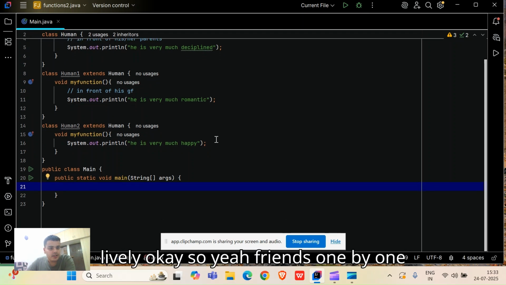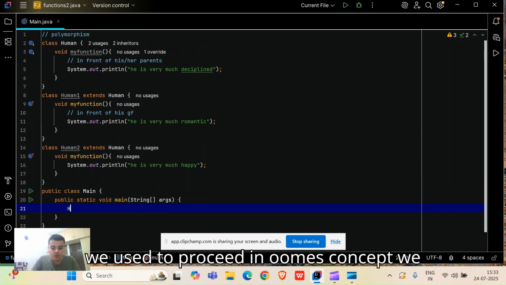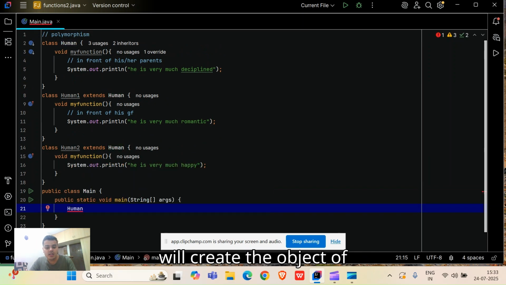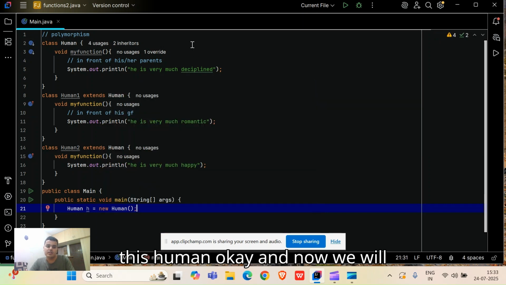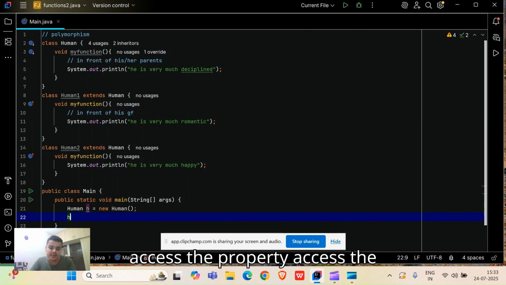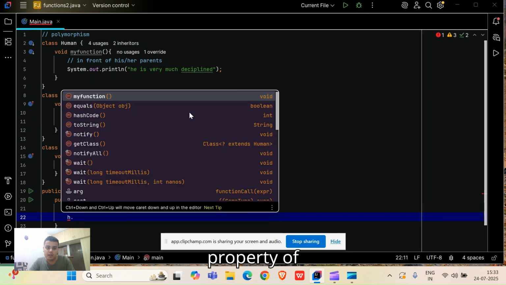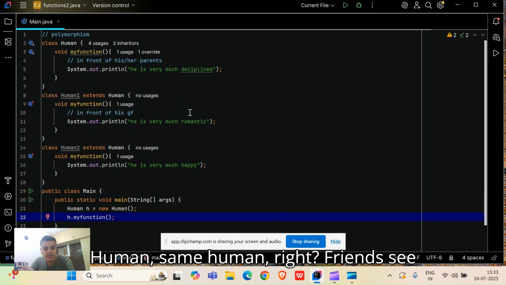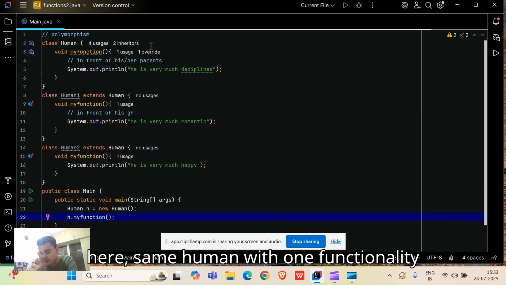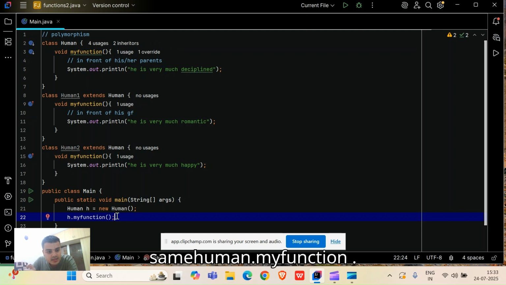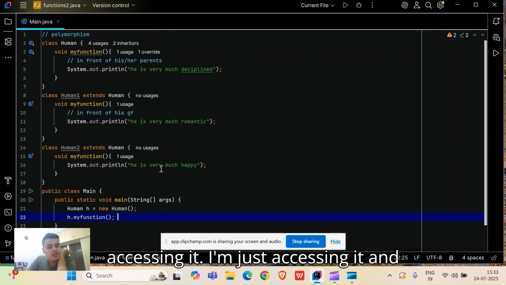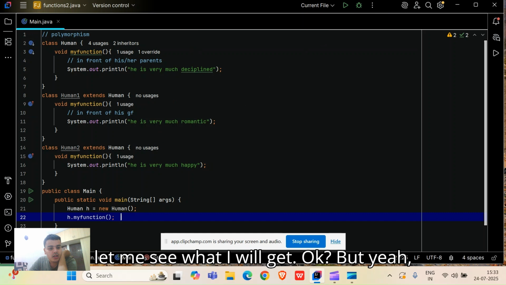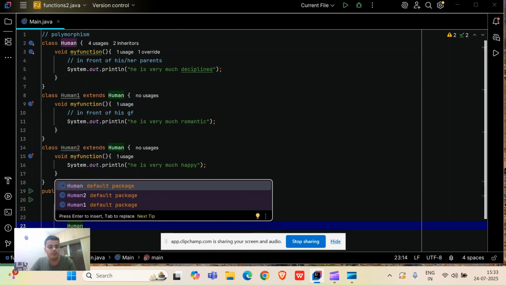So friends, one by one, how we used to proceed in OOPs concept: we will create the object of human first, with the help of a constructor. Now we will access the property of human, same human, right friends? Same human with one functionality, I'm accessing the property of the same human, dot my function, same function. Let me finish the whole program and see what I get.